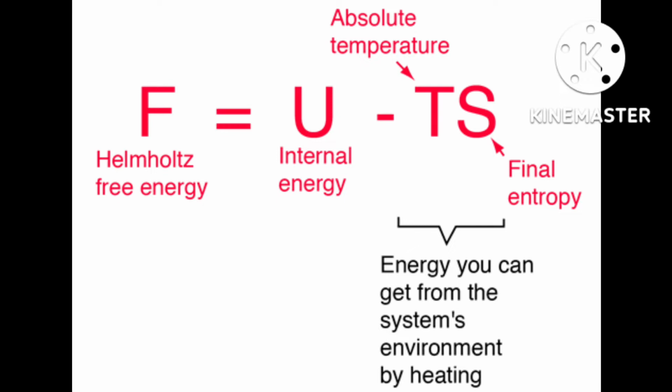This is the given equation: 4 Fe solid plus 3 O2 gas, arrow, 2 Fe2O3 solid. For this reaction, oxidation of iron, the entropy change is given as minus 549.4 joule per Kelvin.